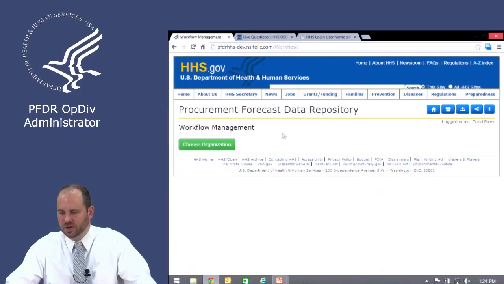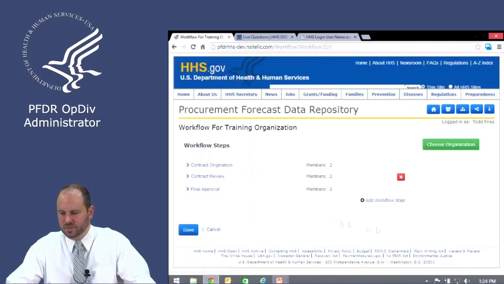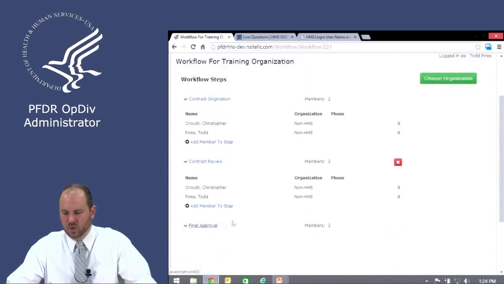So now if we go look at our workflows, we do have our workflow management, and I'm going to grab that training organization, and you'll see this workflow has 3 steps. It's got our contract opportunity origination, our contract opportunity review, and then final approval. When I click on that, it opens up and shows me the users that are in those steps, as well as their organization and their phone number.